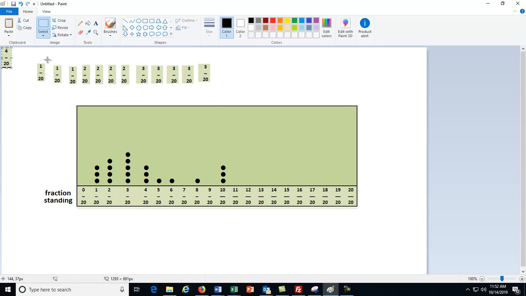Copy. Copy. Copy. All right. 1 5 out of 20 and 1 6 out of 20. I'm going to copy both those at the same time, if that's okay with y'all. Okay, I'll separate them a little bit so you know they're different. Okay, an 8 out of 20. And finally, 3 10 out of 20s. All right, beautiful.